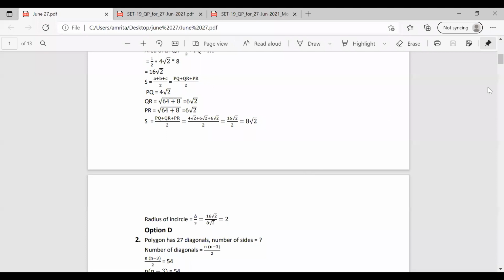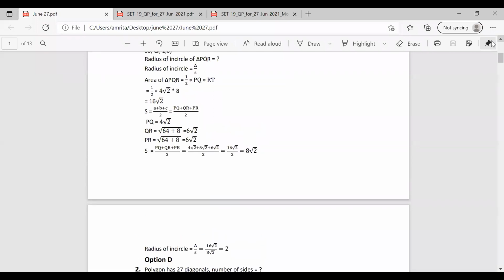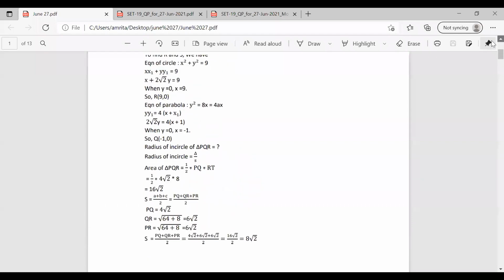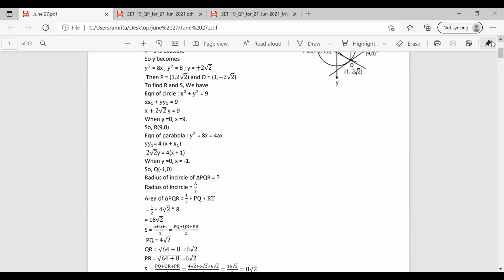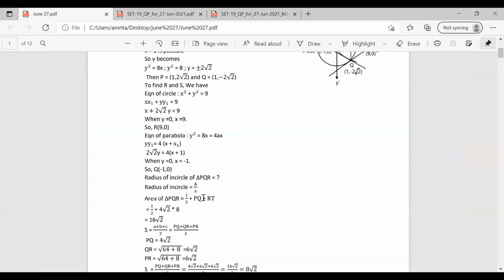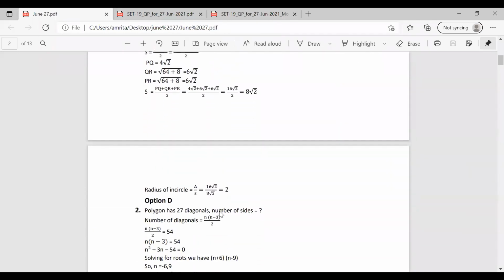So in this question, they have given only the equation of circle and parabola, and also the points of intersection. We have to develop this question in a way to find the value of each point, and then we can solve this question easily. Okay. Now the correct answer is option 2. So here we got 16 root 2 by 8 root 2. So it becomes 2.